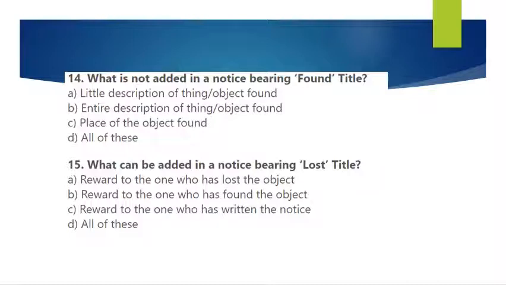Question number 15. What can be added in a notice bearing lost title? Reward to the one who has lost the object. Reward to the one who has found the object. Reward to the one who has returned the notice. All of these. So what can be added in a notice bearing lost title? Reward to the one who has found the object, not the lost. Who is rewarding? The one who has lost the object is rewarding. So obviously the answer is B, reward to the one who has found the object.